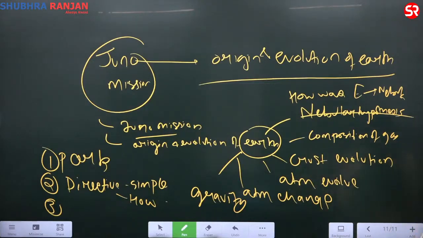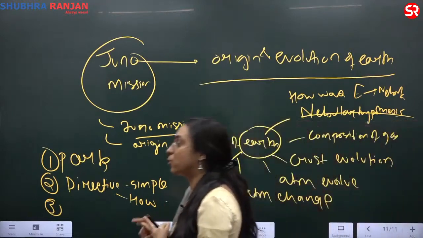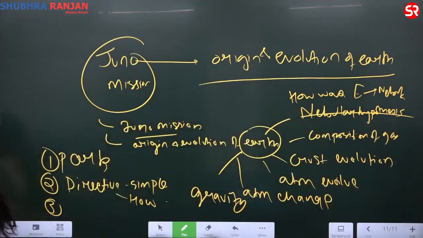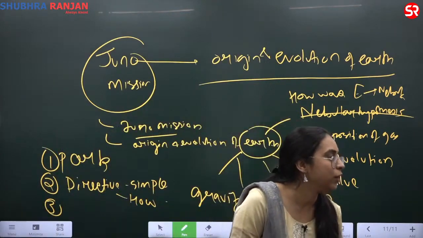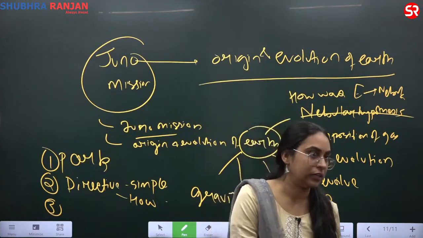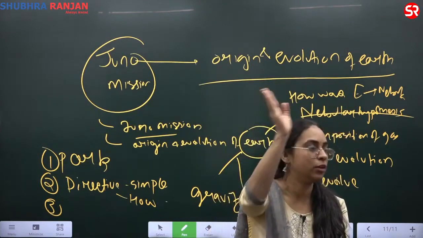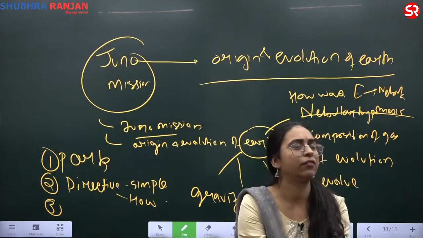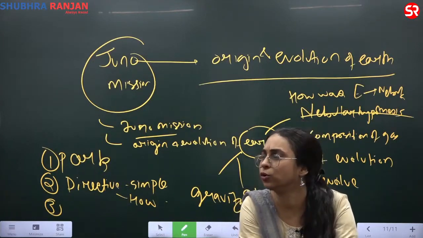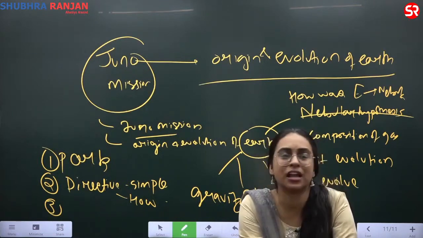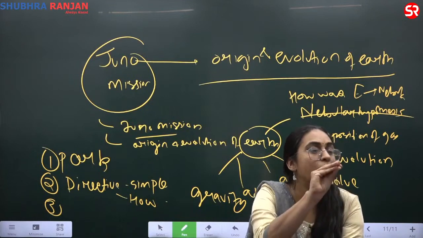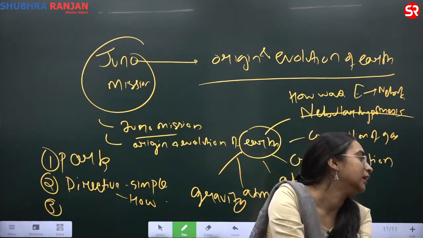What did I understand? Whenever I see my question, I see how many subparts there are. What is the directive word? Because the directive word helps me give adequate proportion to a point of view in my answer. Some of you will understand this, many of you will not. It's okay. For now, understand that you have to look at the directive word and brainstorm. Whenever you look at a mains question, understand it. How can I split it, and how can I link it?